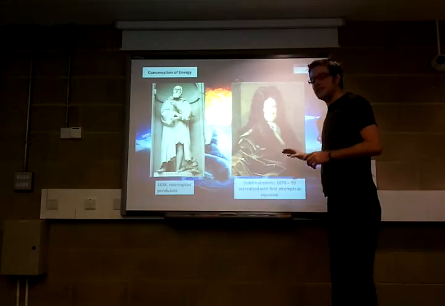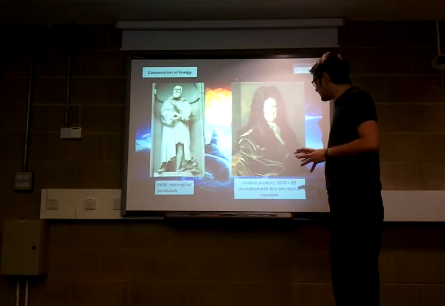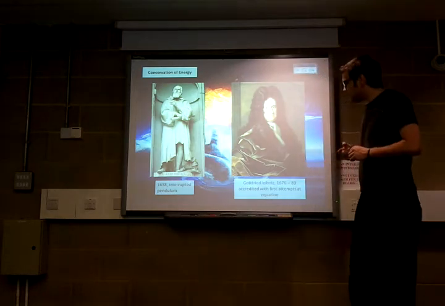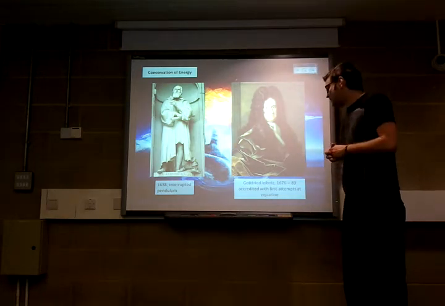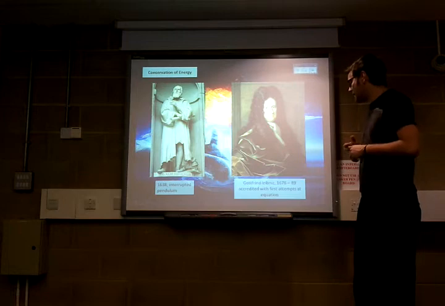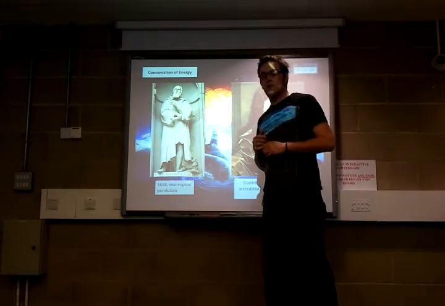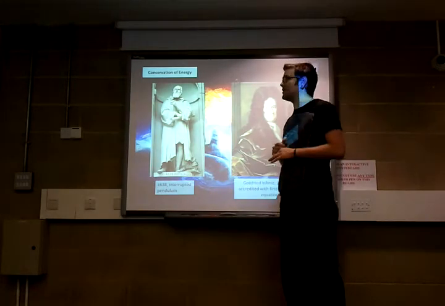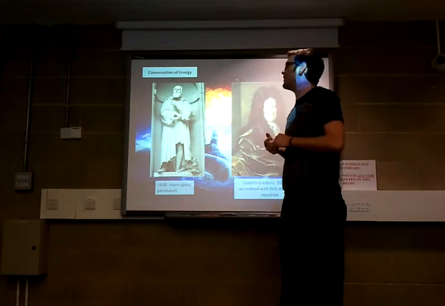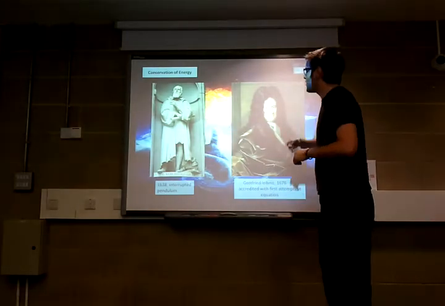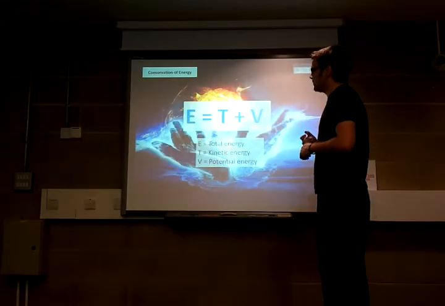The first person accredited with actually making a mathematical equation for it is this gentleman here, Gottfried Leibniz. This again is later on in the 1600s, and he's the first person to be accredited with writing mathematical equations to try and explain the conservation of energy. So when I say the conservation of energy, what do I actually mean?